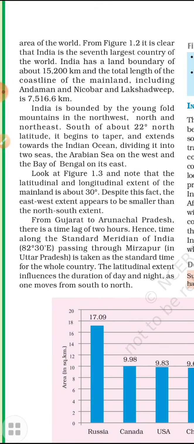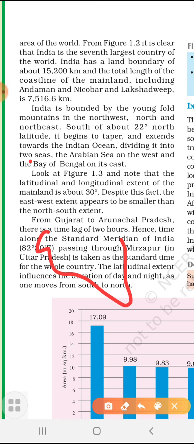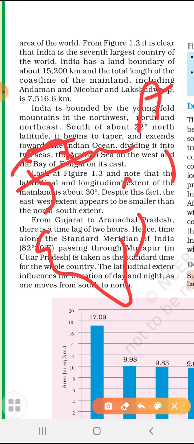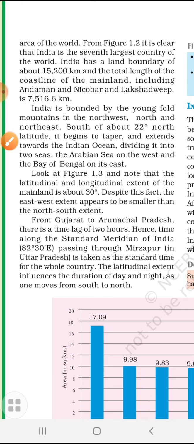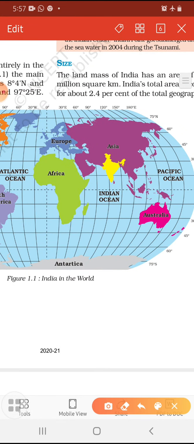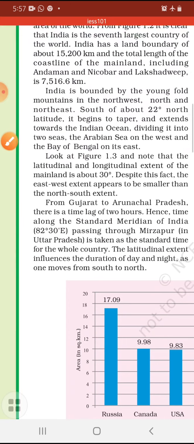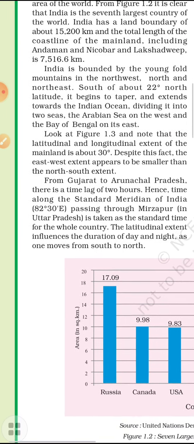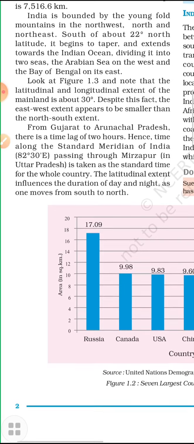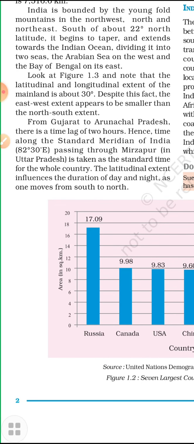It is bounded by the Himalayan mountain here. Then south of about 22 degree north latitude, it's tapering. Tapering means like this, this shape is tapering. It begins to taper and extends towards the Indian Ocean, dividing into two areas, that is Andaman and Nicobar and the Bay of Bengal.